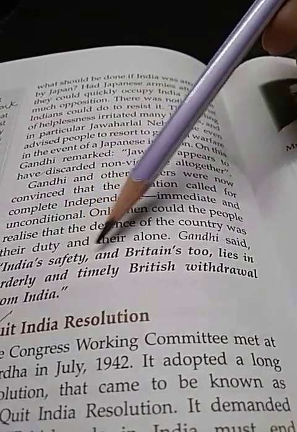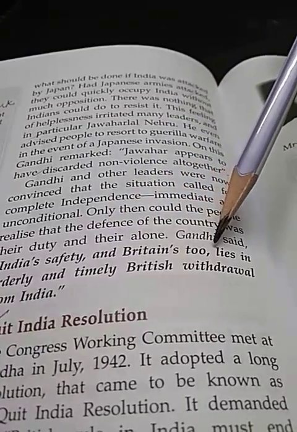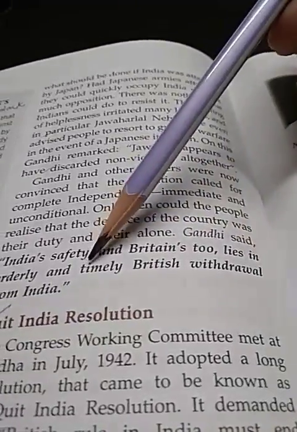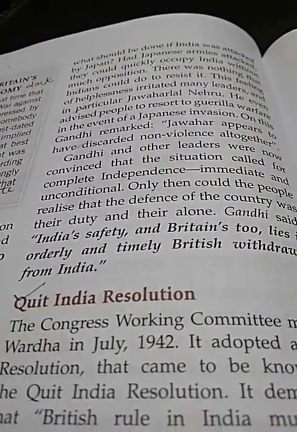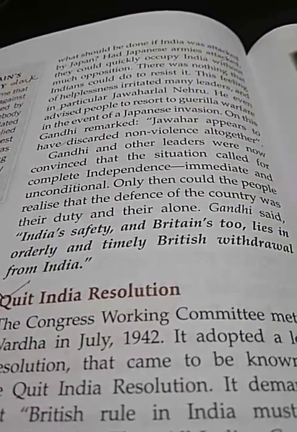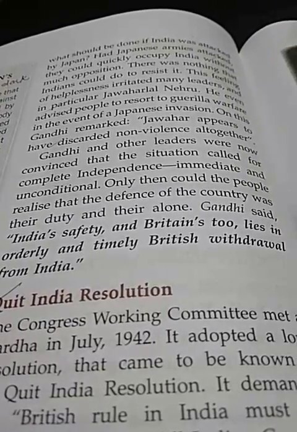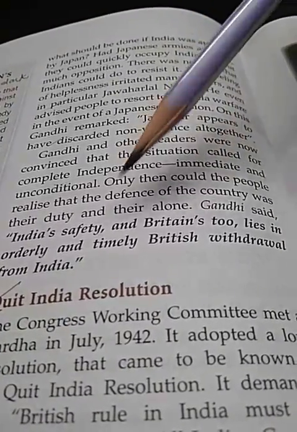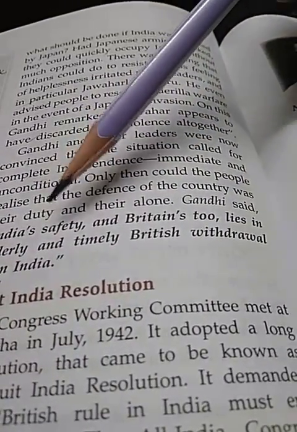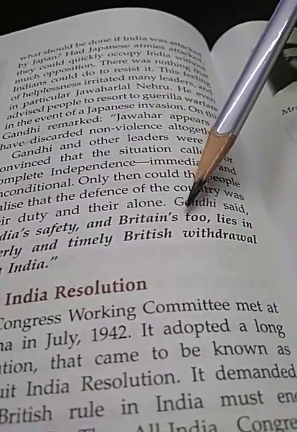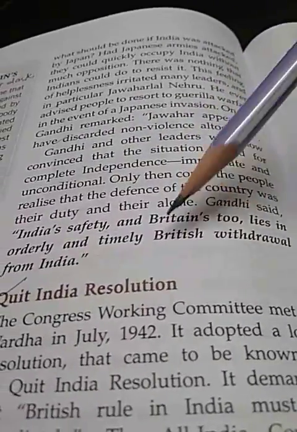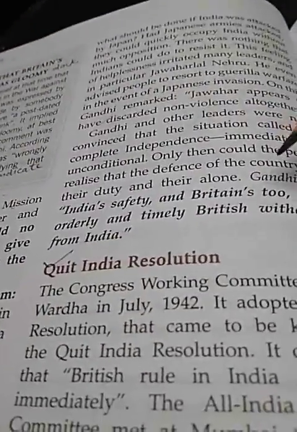Gandhi said, "India's safety and Britain's too lies in an orderly and timely British withdrawal from India," as India was not an enemy of the Japanese. So if the Britishers leave India, the Japanese will definitely not harm India. This would be good for India as well as for the Britishers. So all these were the reasons for the Quit India Movement.